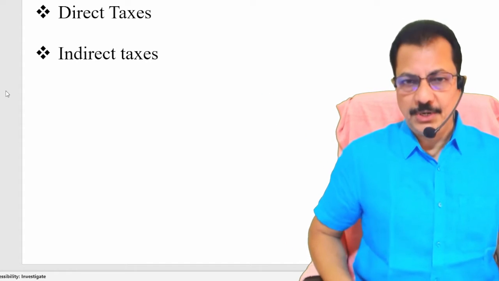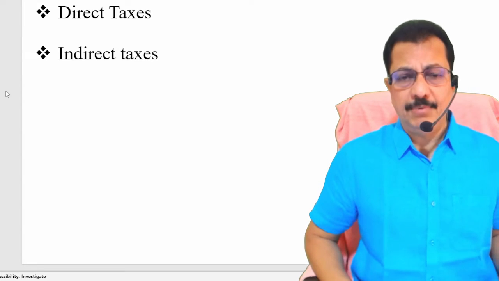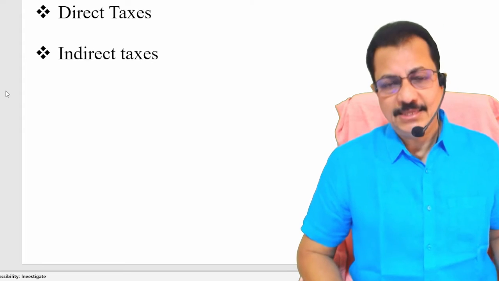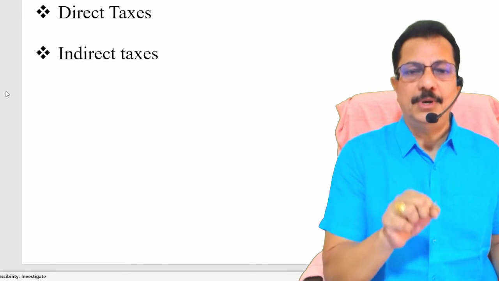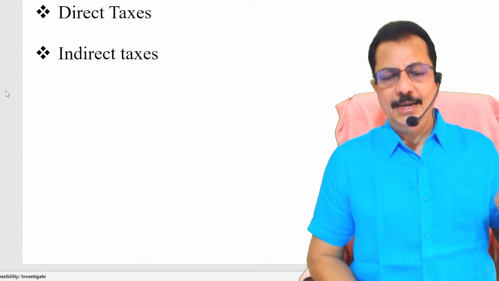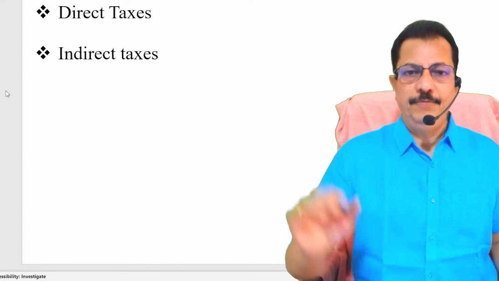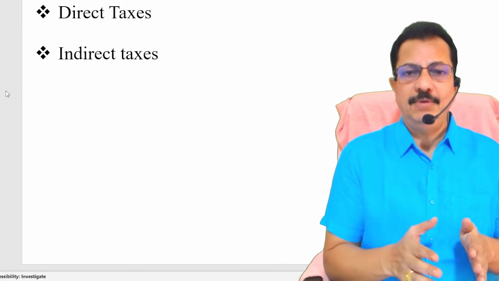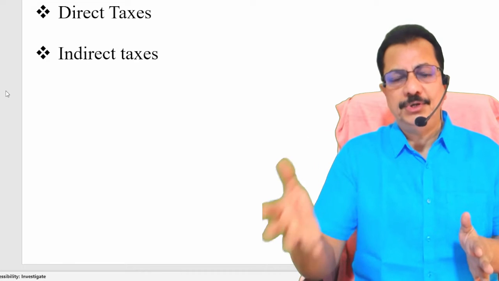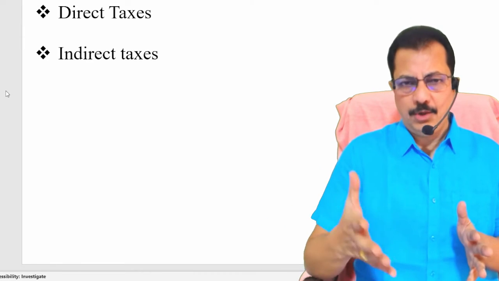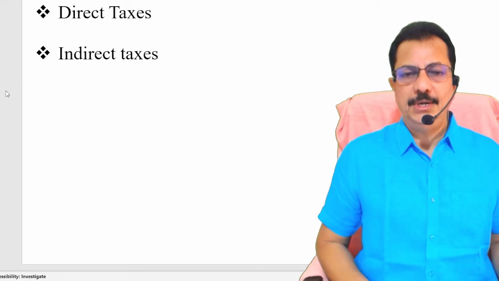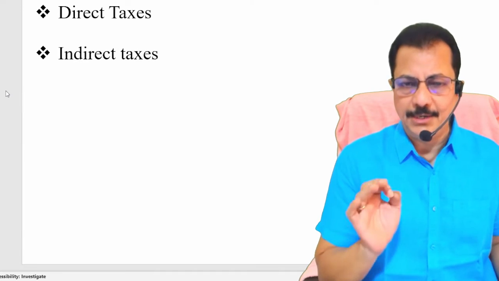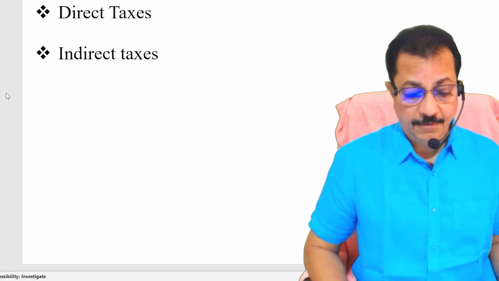But in the year 2019, the BJP led government drastically cut down the corporate tax. Since then, the collection from the corporate tax has been reduced. The intention of the government was different. If you cut down the corporate tax, more companies will come forward and there will be more employment opportunities, and that will lead to more economic growth. But unfortunately, the share of the corporate tax in the income tax is coming down. So that is the matter of discussion today.